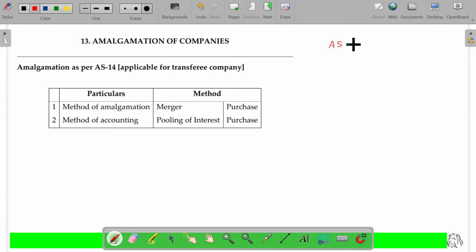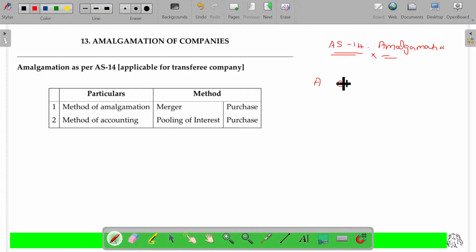Case number 14 is all about amalgamation of companies. Amalgamation. Okay.